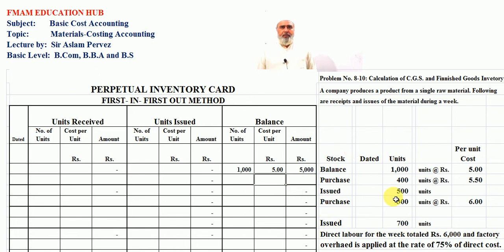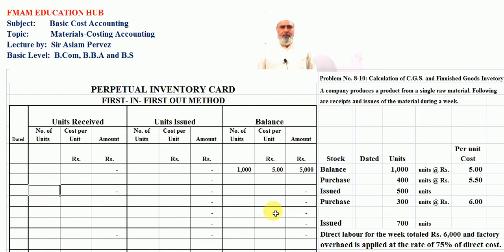Now, purchases 400 units at the rate of rupees 5.50. Students, now we record our purchase in the first column like units received.